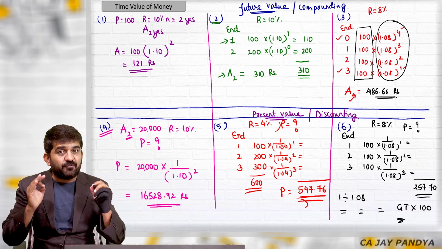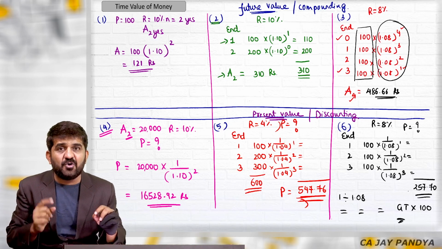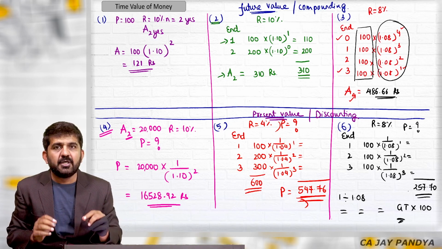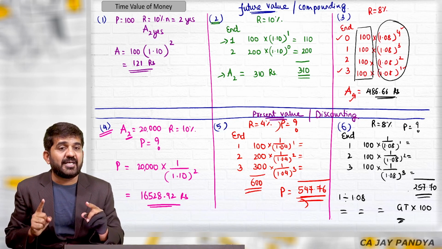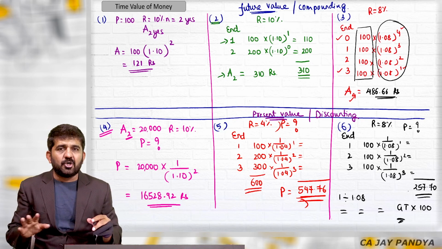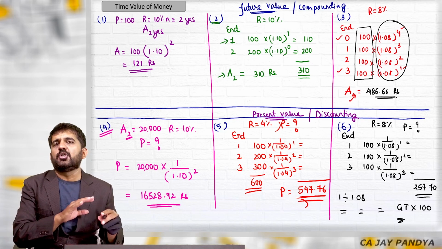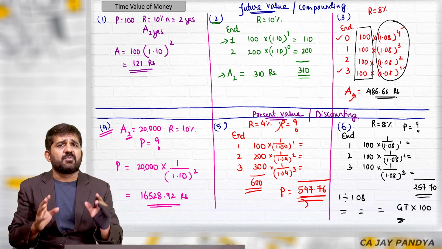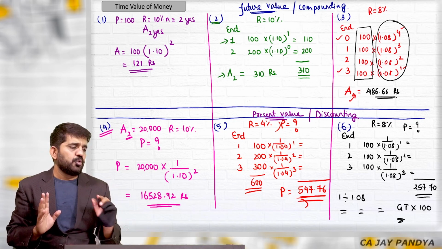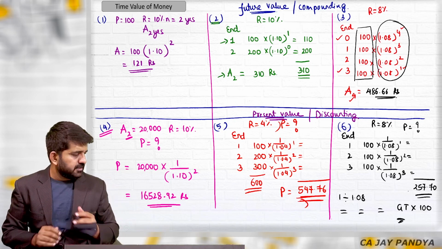So in our first lecture, even if time value of money is not one of the chapters in your syllabus, still we have the first lecture as a lecture on time value of money. Because if you don't know time value of money, you don't know finance logically. You might have mugged up some formulas and done something, but you don't know exactly what finance is.